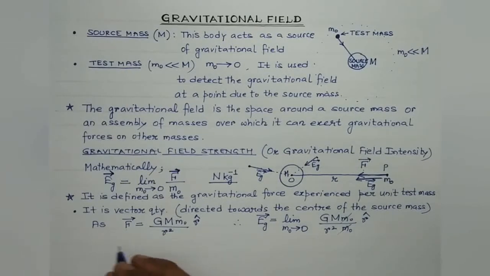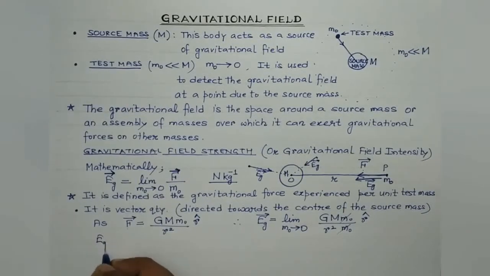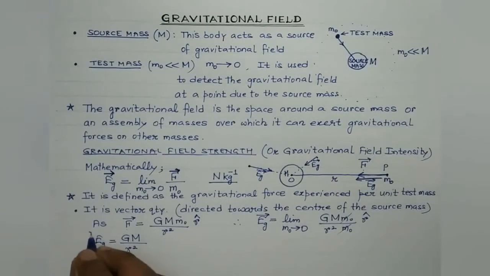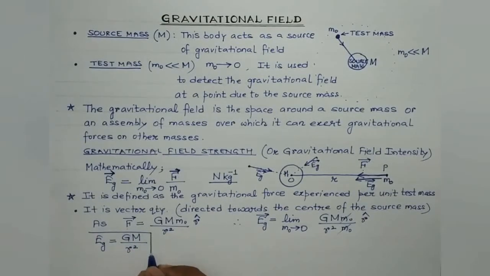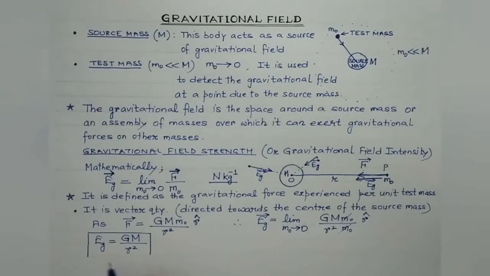So, we are left with Gm divided by R square. So, this is the magnitude of the gravitational field. And in the vector form, it may be written like this, right?